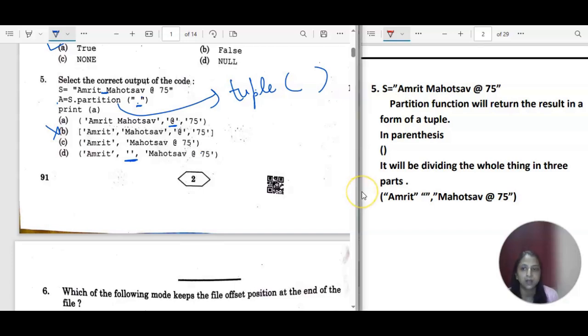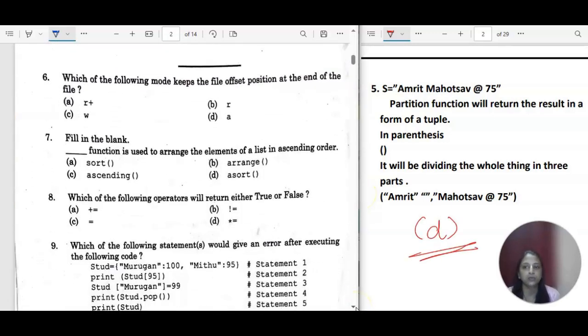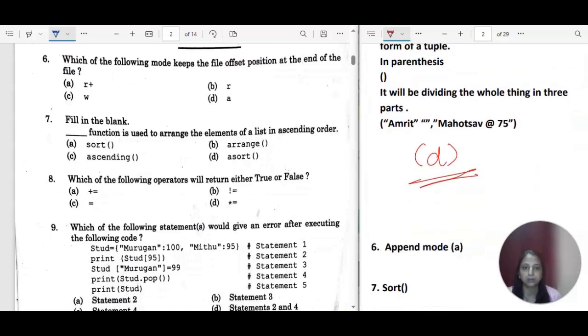So the correct option is Amrit Mahotsav, Amrit space and then Mahotsav. This option D is the correct answer. Okay. So next we will move to the next part, which is question number 6.